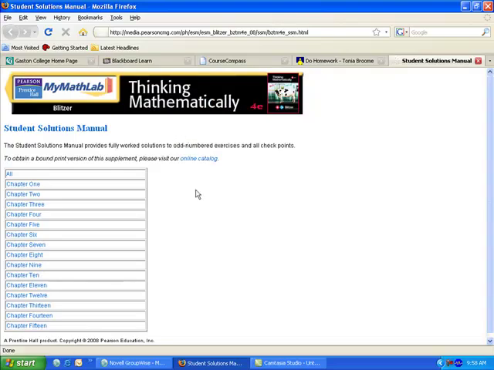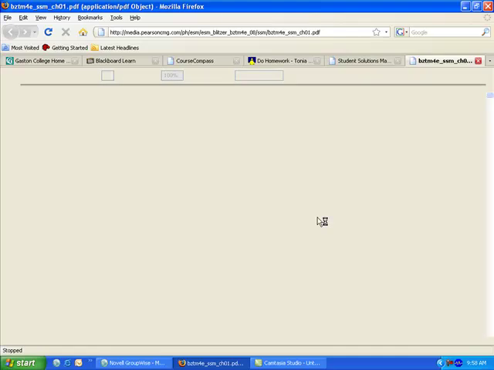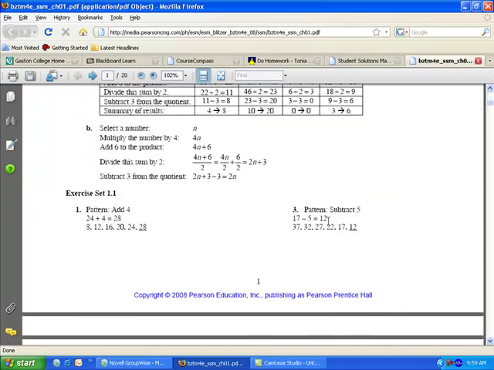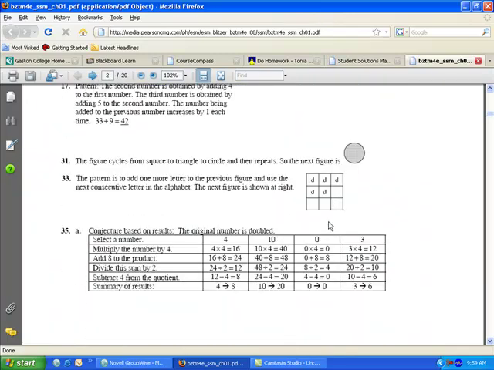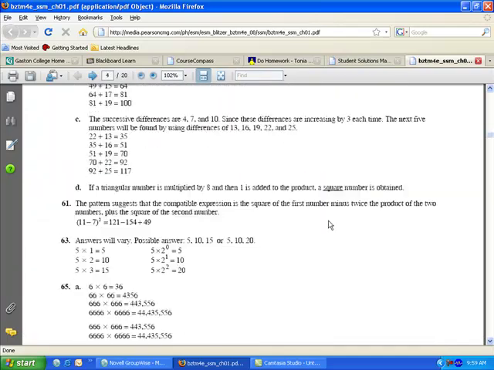Alright, so if I go into chapter 1 and I pull this up, it's going to give me the solution for every practice problem through the reading and every problem in the assignment that is an odd number problem. All of chapter 1 is in one file, so you sometimes have to scroll through until you find what you're looking for. So I'm going to scroll down to exercise set 1.2. I don't want to miss it. Section 1.2.